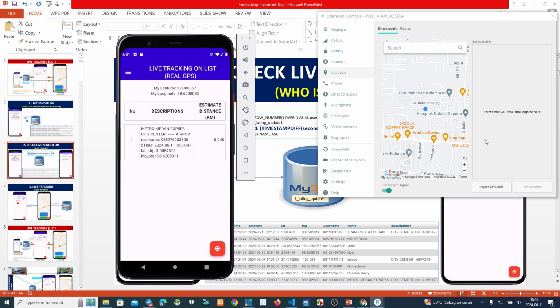But in this session or this location, we use the laptop. We don't have a GPS on my laptop, but we must set this one if we want to set something. For example, maybe we set this one station.